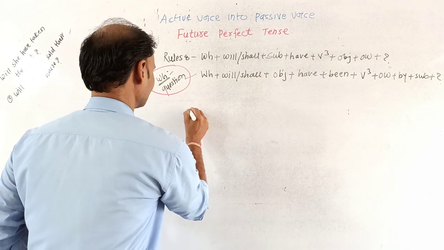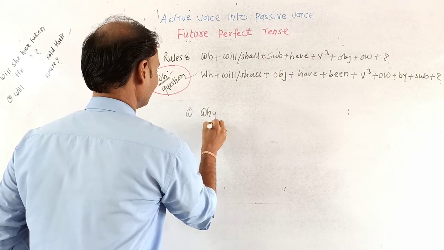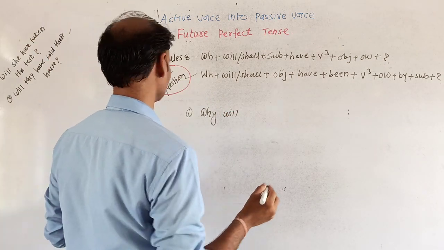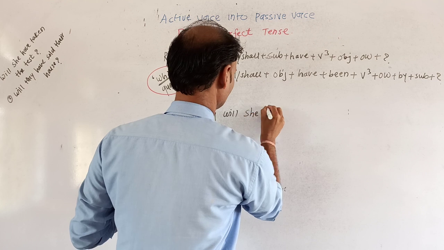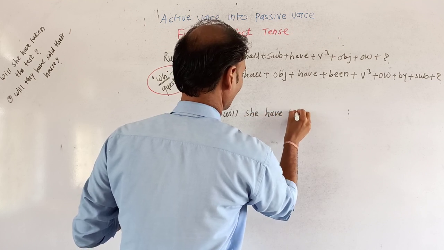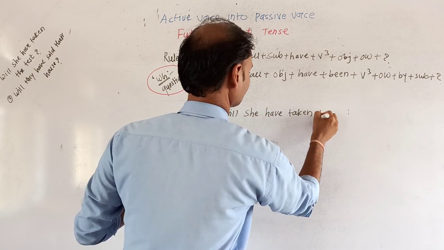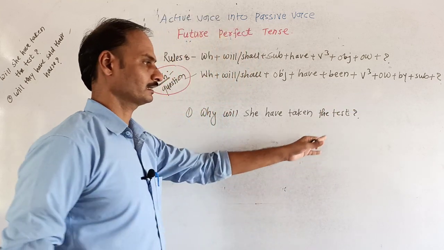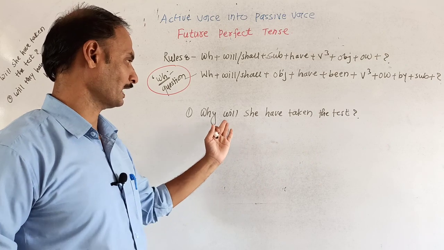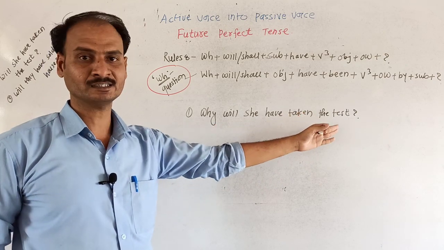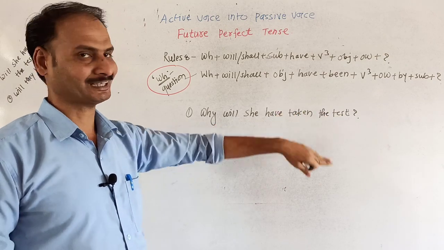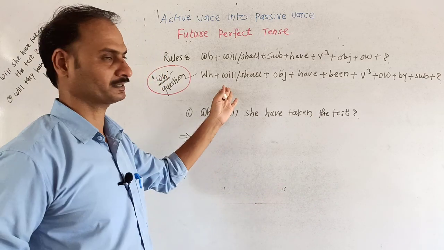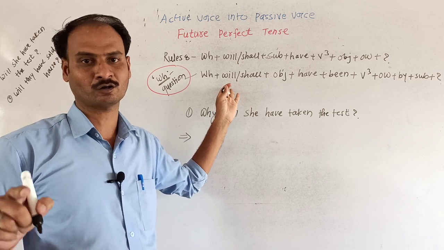We will take a simple example. Why will she have taken the test? At the last of the sentence, write down question mark. Why will she have taken the test? So while making passive of this given structure, what will be the passive? The passive structure is already given on the screen. Write down on the notebook.